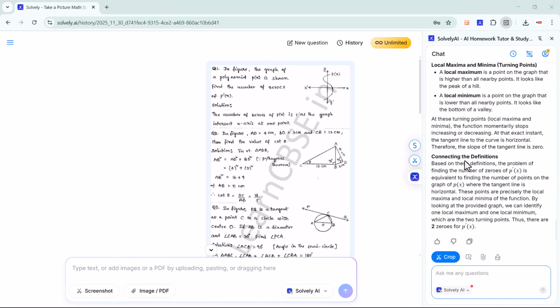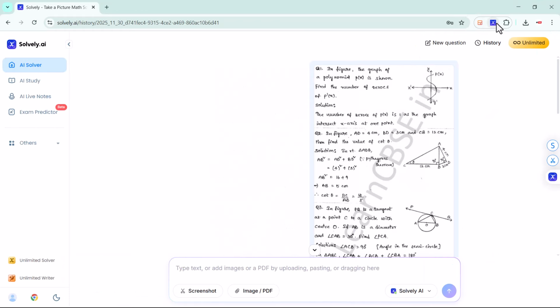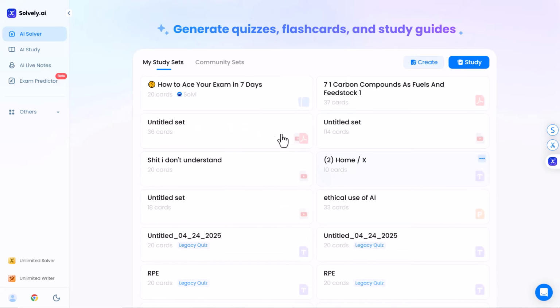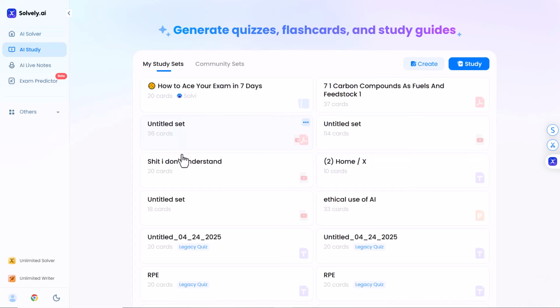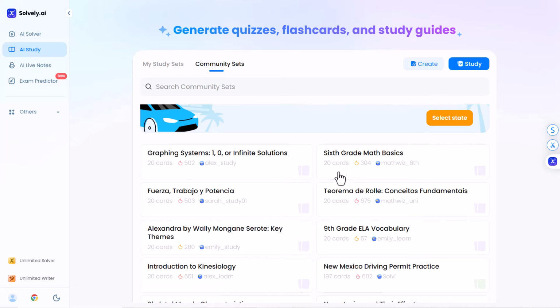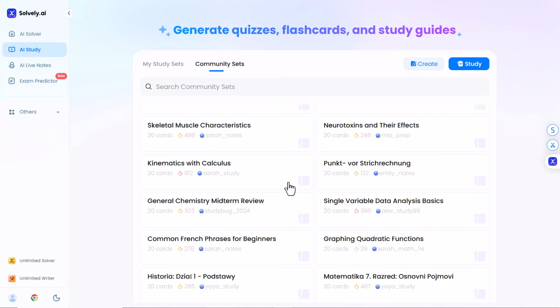So this is how you can use the Solvay.ai Chrome extension to make your homework, assignments and presentations much easier and faster to complete. So guys, as you have seen, Solvay.ai is truly an all-in-one study companion. Whether you want to solve questions, understand concepts, summarize long pages, generate quizzes or take instant notes, Solvay makes everything faster, clearer and super easy to use. It's honestly one of the most powerful study tools available right now, and it can seriously boost your learning speed, exam preparation and overall productivity.